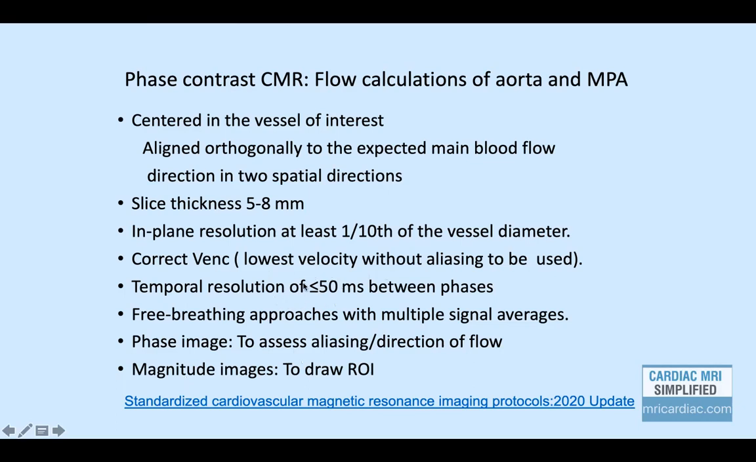Temporal resolution of less than 50 milliseconds between phases is suggested, and you can use either free breathing or multiple signal averages. Every phase contrast image will give us a set of phase and magnitude images. Magnitude images are used to draw a region of interest, while phase images are useful for assessing the direction of the flow as well as aliasing.